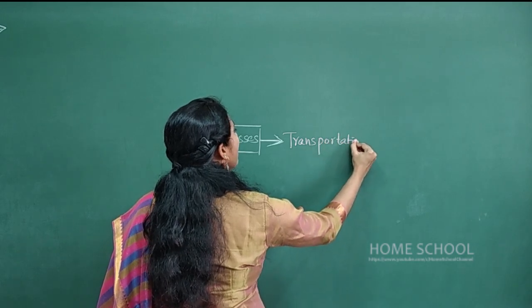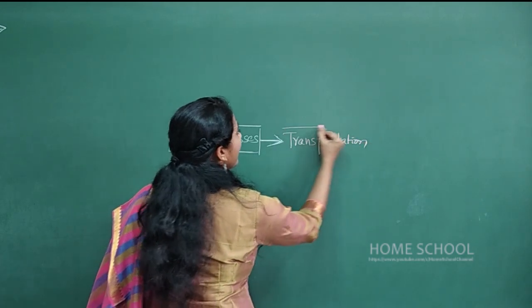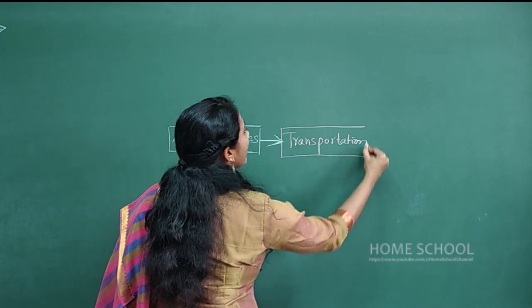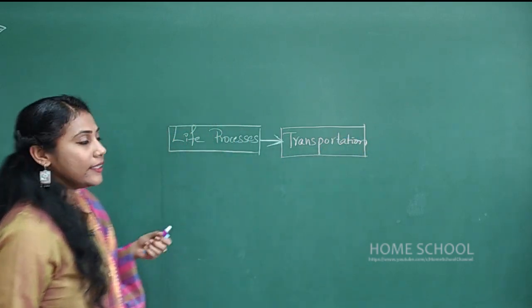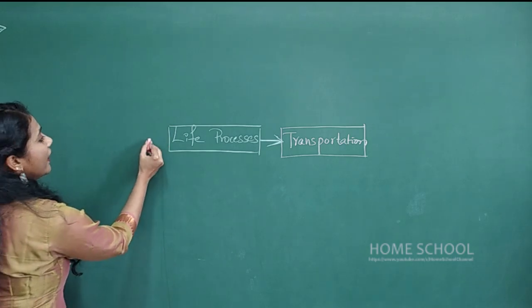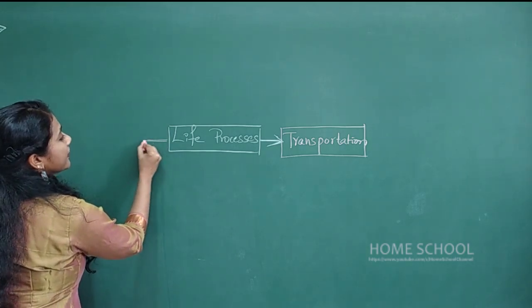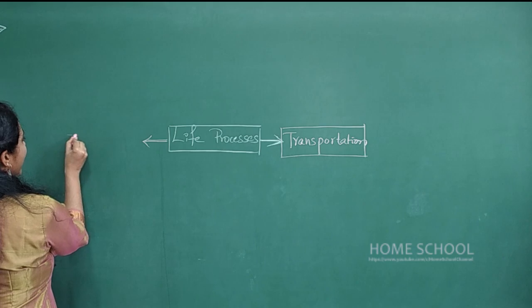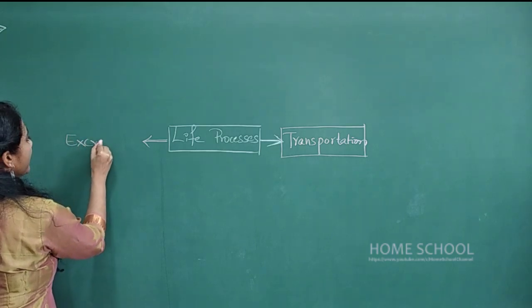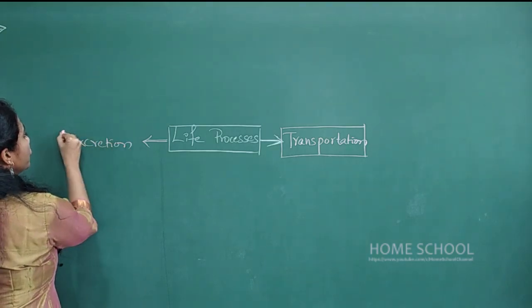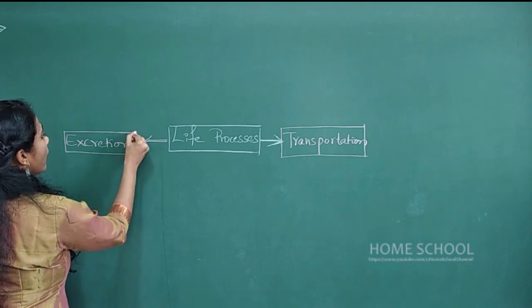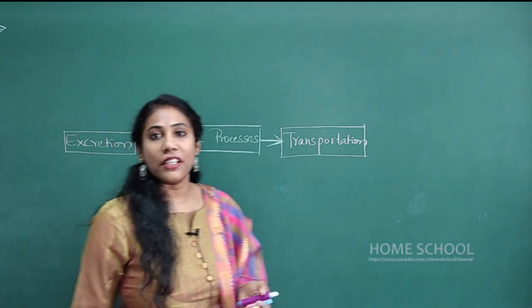First, you observe how I will do the mind map, and later you can practice yourself so that you can revise yourself, right? And the other topic is excretion, right? So these are the two topics retained for the 2021 examination.